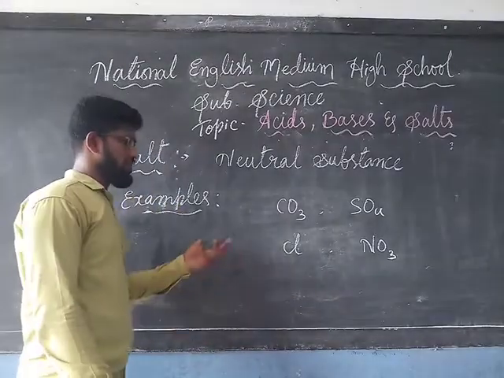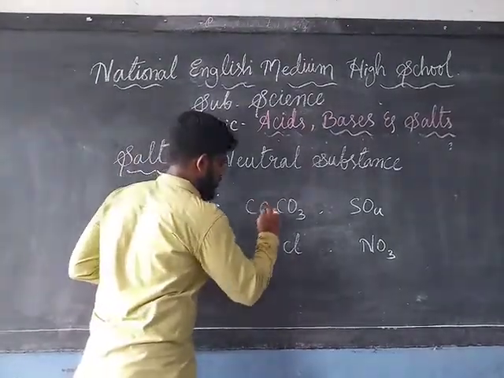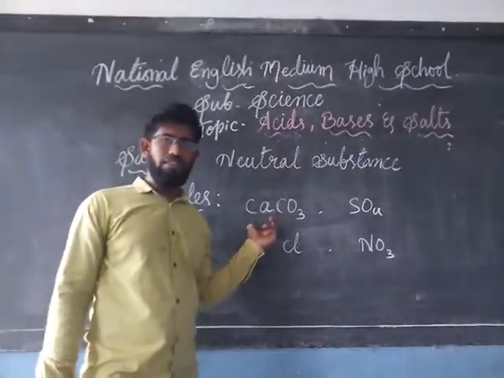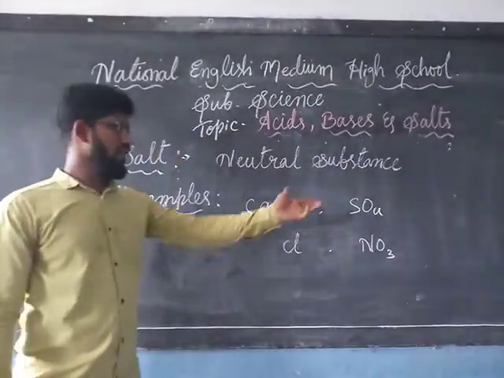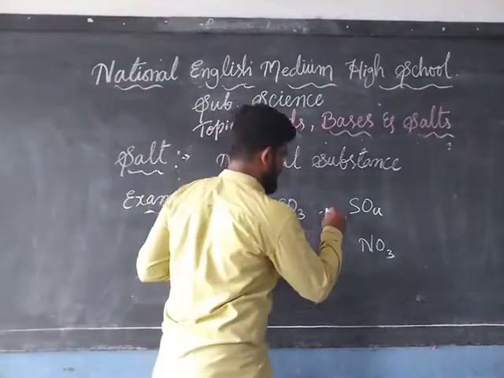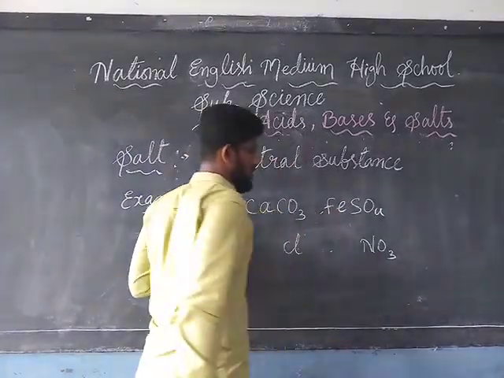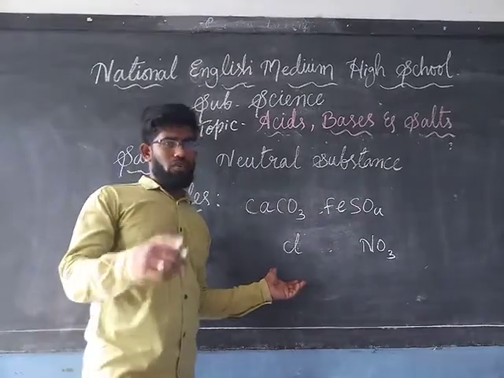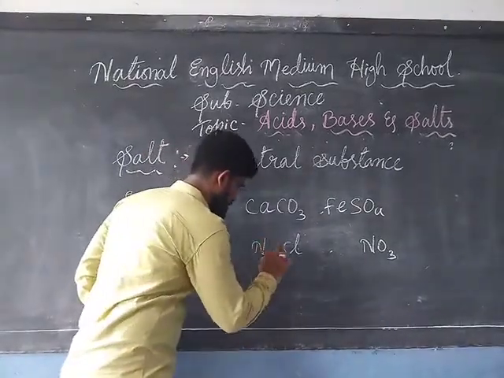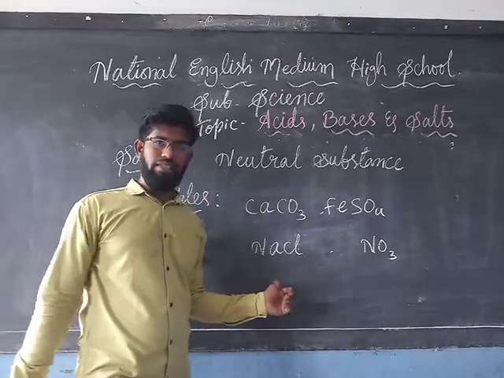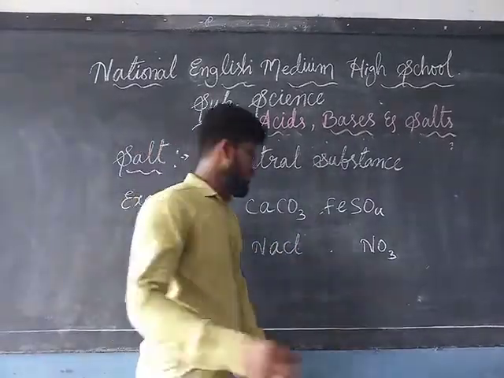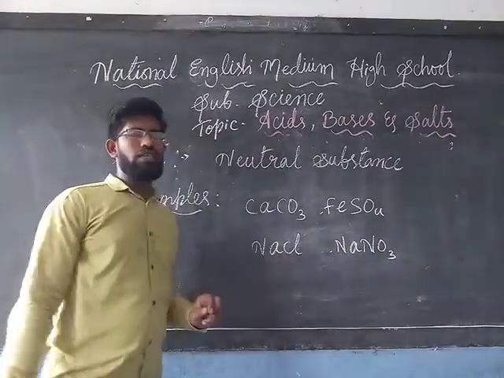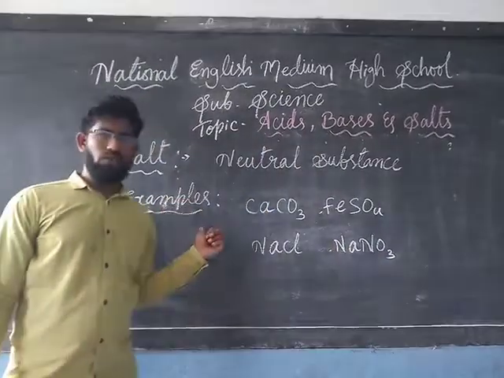So metal salts. For example, calcium carbonate, which is written as CaCO3, is an example of salt. Like that, sulfate. We can write ferrous sulfate, which is also called iron sulfate. Another example of chloride, the common one which we are using, is sodium chloride, NaCl, and the nitrate, as we know, sodium nitrate. So these are some examples of salts. Hope you understood.